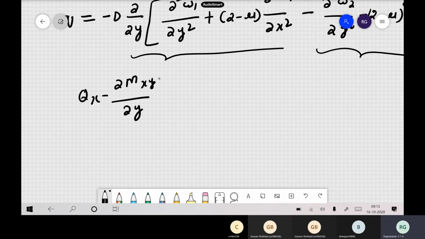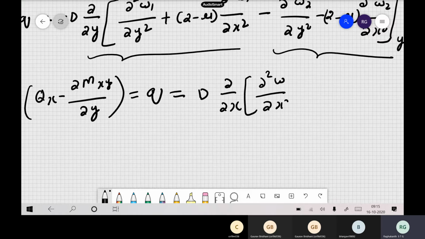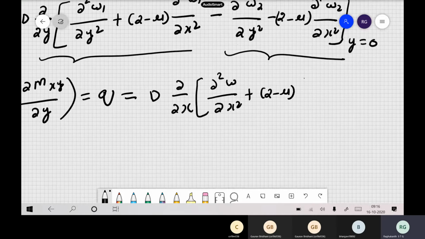So this was our load, which comes on the beam actually. So this qx, if you substitute, mxy, if you substitute, so this becomes dou by dou x of dou square W by dou x square plus (2 minus mu, that is Poisson's ratio) dou square W by dou y square. So this was a Kirchhoff boundary condition.